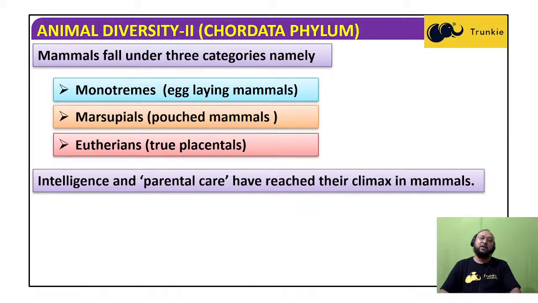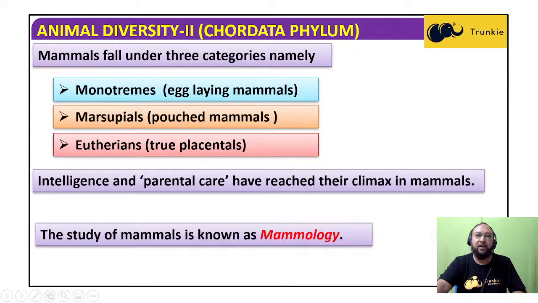Eutherian means the true placentals. Placenta is formed and a fully developed fetus is given. Only when the fetus is fully developed does the birth of that offspring take place. Intelligence and parental care have reached their climax in mammals. In mammals the control and coordination system is well developed, and the intelligence level has reached the climax in the class Mammalia.